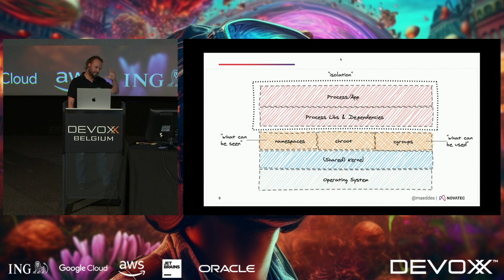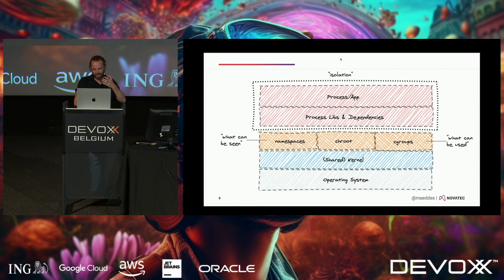So with this little sketch, I wanted to show what my understanding of a container is. You have an isolation layer for your process or application that contains all the libraries and binaries that you need to run your so-called containerized process. The technologies that make that possible are, in the Linux world, called namespaces, chroot, and cgroups, which define the visibility level of that container and the resources it can use. Basically, these are the things that give the container the idea that it lives in its own world.